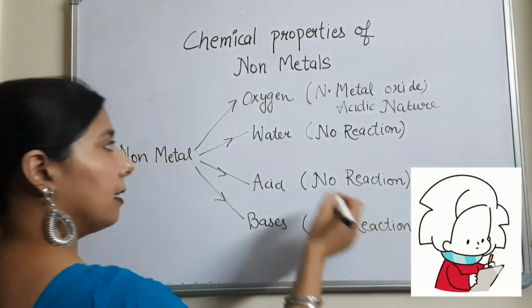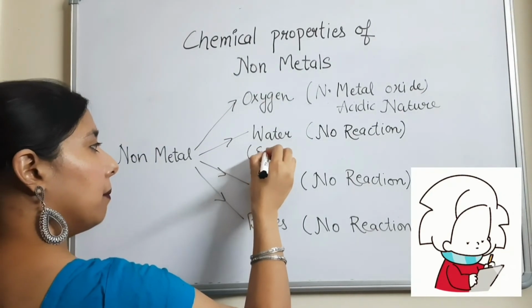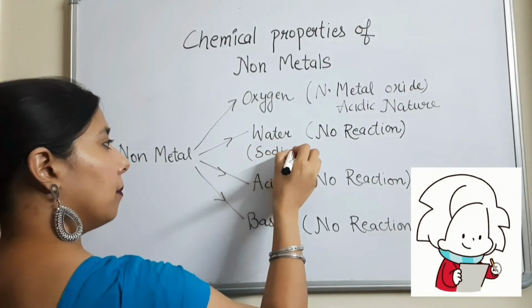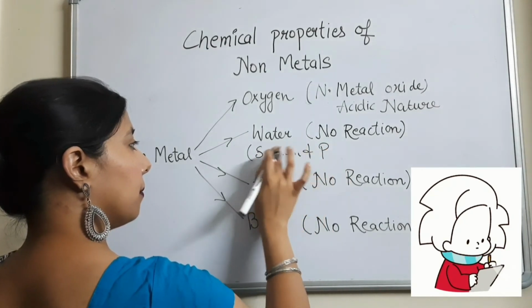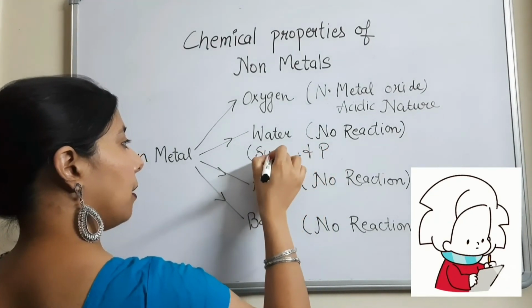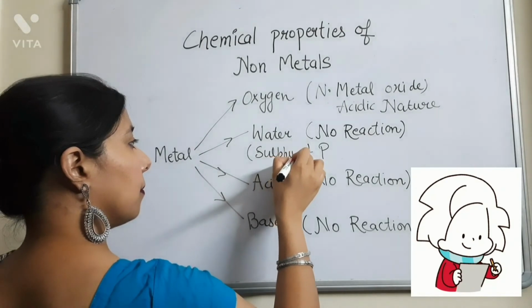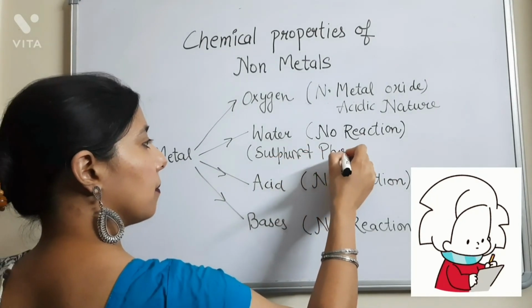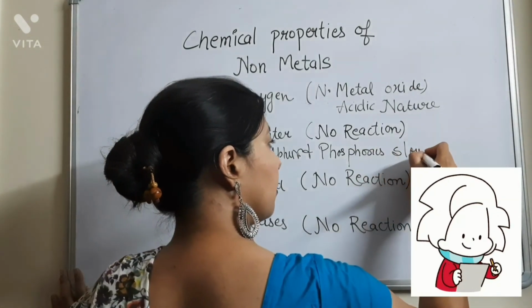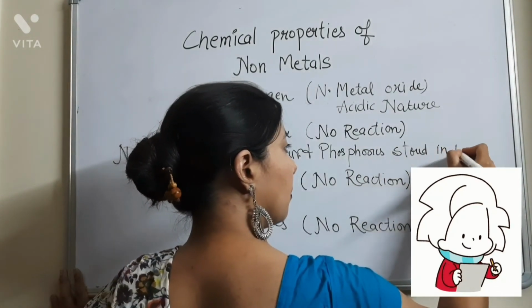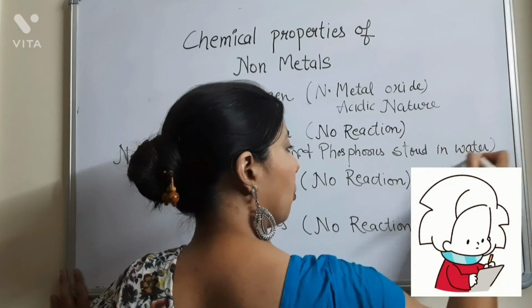And the important thing discussed is sulfur and phosphorus stored in water. And the question is why.